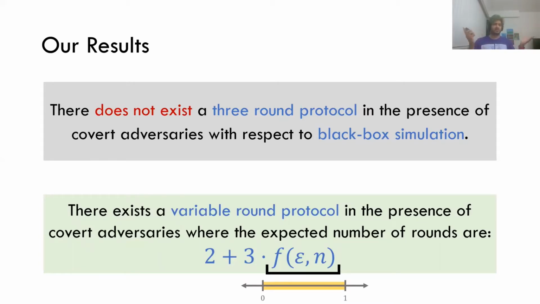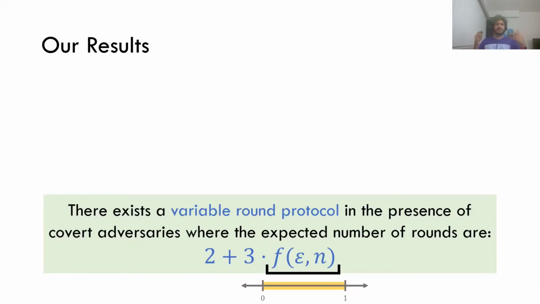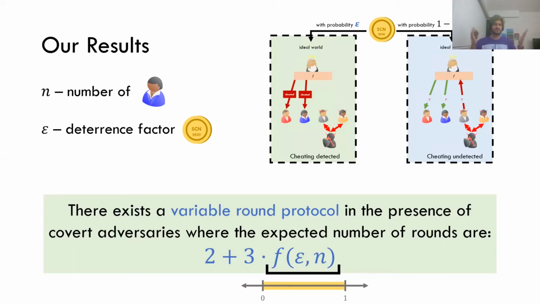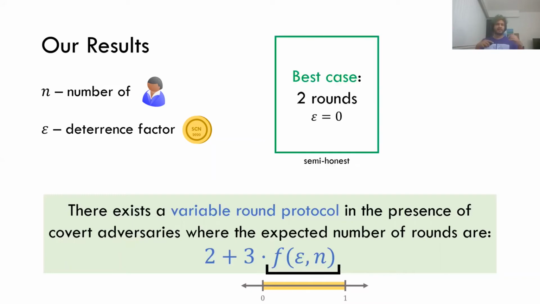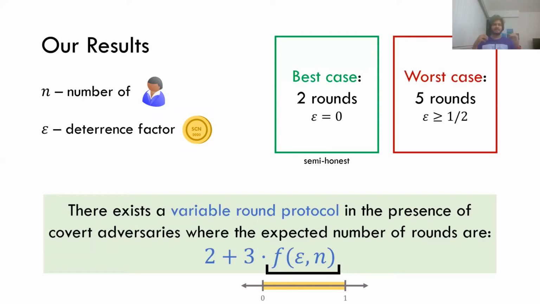So what does the function even take as input? It takes as input the number of parties n, and it takes as input the deterrence factor, epsilon. This is something that we just saw, the deterrence factor. Cool. So with the value of epsilon equal to 0, the protocol always runs in 2 rounds. If I set epsilon equal to 0, this is for semi-honest adversaries. This is a protocol that guarantees security only against a semi-honest adversary. In this case, it always runs in 2 rounds. On the other hand, in the worst case, for any epsilon greater than 1/2, it's always going to run in 5 rounds. So this is the worst case.